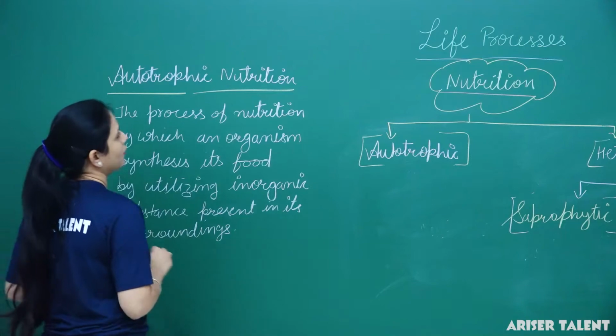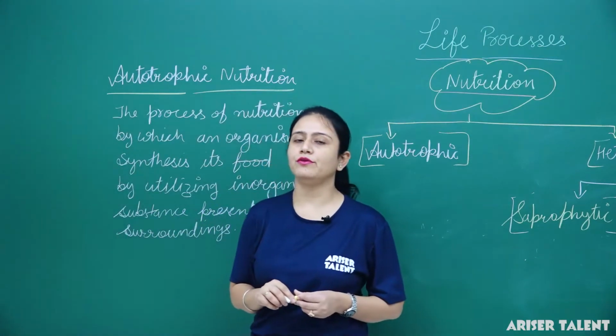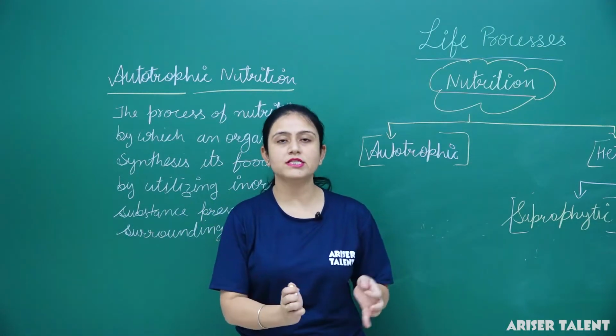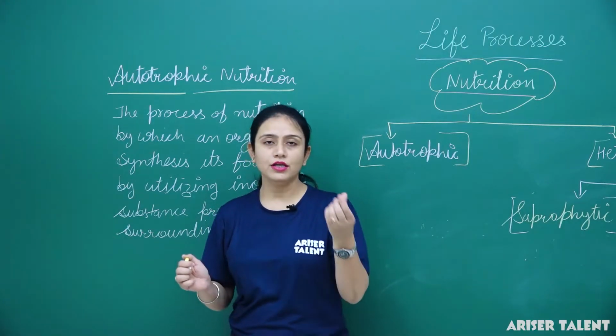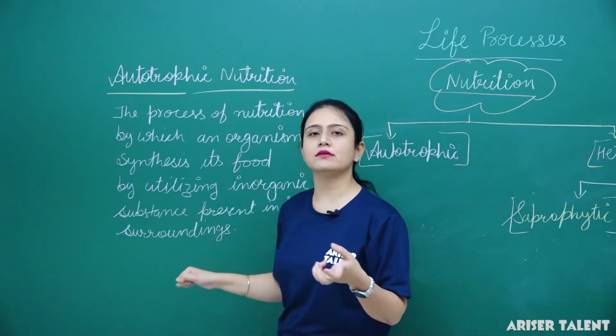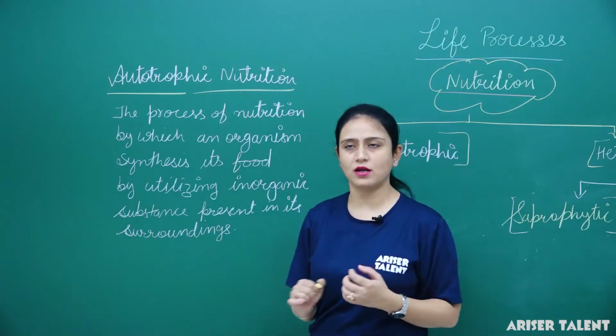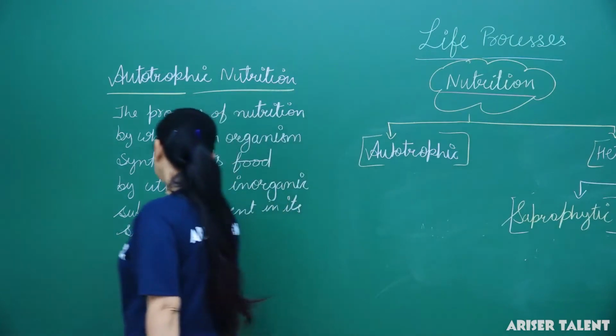Autotrophic nutrition is the process by which an organism synthesizes its own food by utilizing inorganic substances present in its surroundings. For example, green plants.